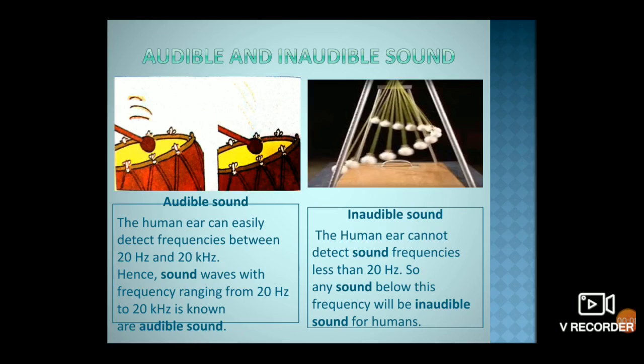So let us know some interesting facts. Whales and elephants produce sound in the infrasonic range. It is also observed that some animals get disturbed before an earthquake. Earthquakes produce low frequency infrasounds before the main shock waves are released. So it is possible that this feature alerts these animals of an impending earthquake.